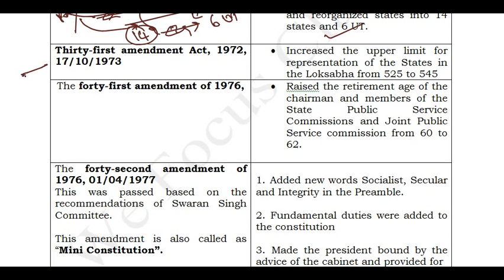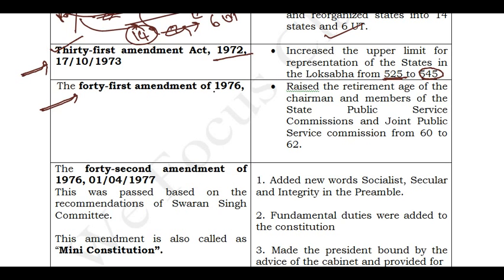The third one we'll be discussing is the 31st Amendment Act, which gives the maximum number of seats that can be there in the Lok Sabha. Now you have 545 seats. This was decided by the 31st Amendment Act of 1972. Earlier the number of seats in the Lok Sabha was 525; now we have 545. Friends, you can't increase the number of seats, which we'll discuss in later stages. The next one is the 41st Amendment Act.